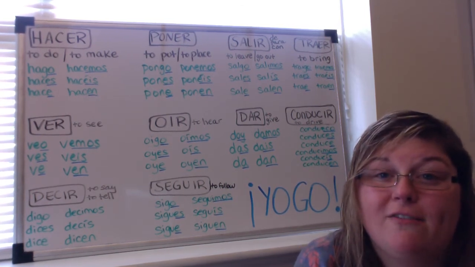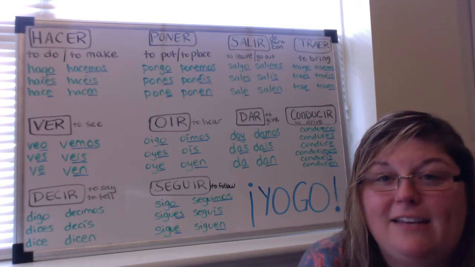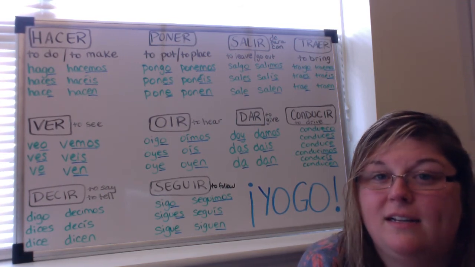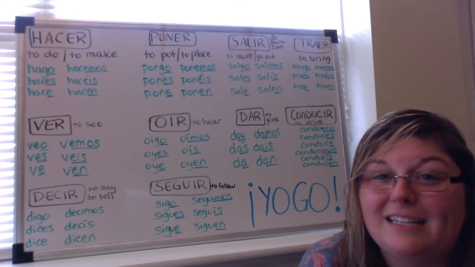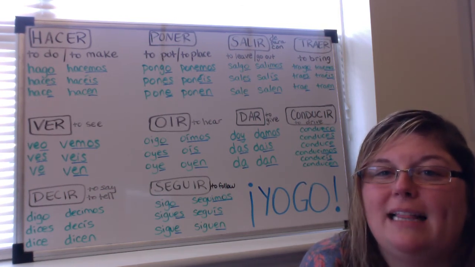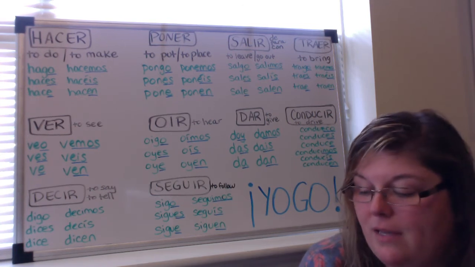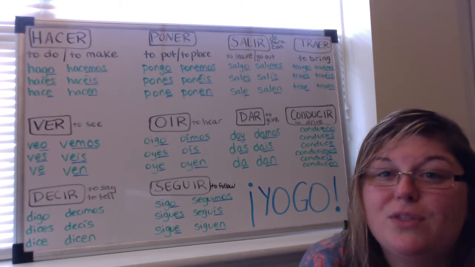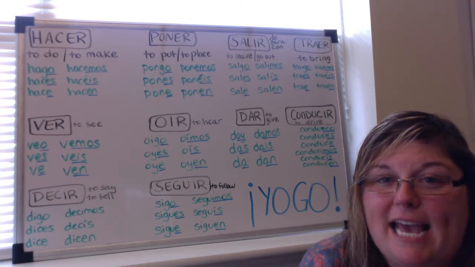Okay, so for our first sentence, I would like you to write in Spanish, I leave my house, or I leave the house. Let's say that. I leave the house. Now, remember, we're leaving from a place. Even though it's not said in English, I'm implying it. So make sure you pay attention to that. I leave my house. I leave from the house. Number 2. I do the homework every day.